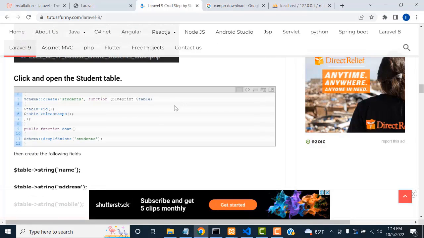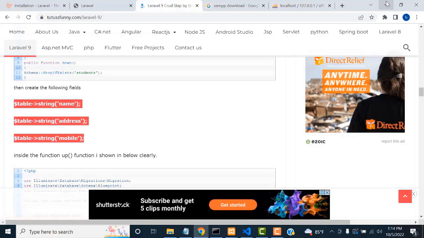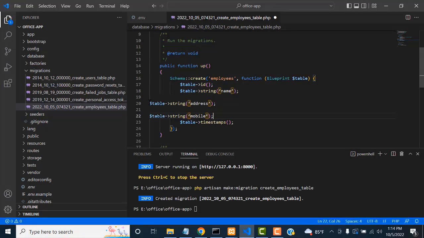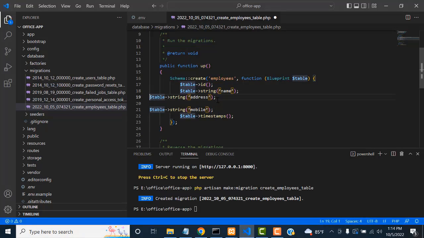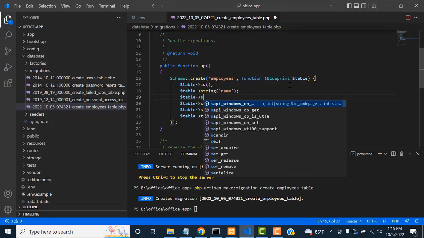So here I have simply typed this. I'm going to type all things as string. So I just copy and paste it over here. So how to type it: table, name is a string, data type string. This is not an arrow, this is a single quotation. You type the single quotation like this, right? This is not this one. After that, you type it like this. If you want me to show you: table, arrow, string.